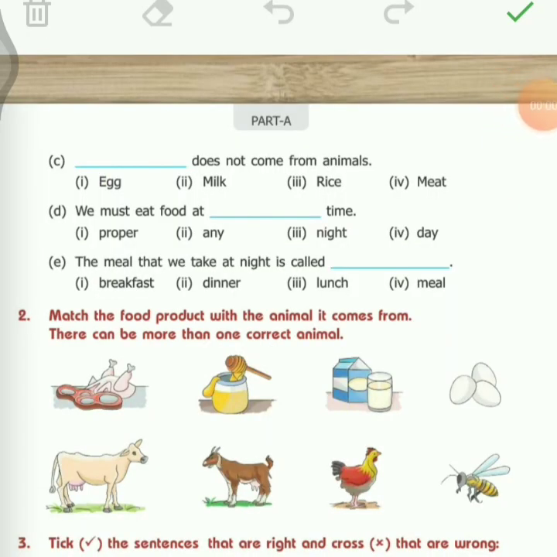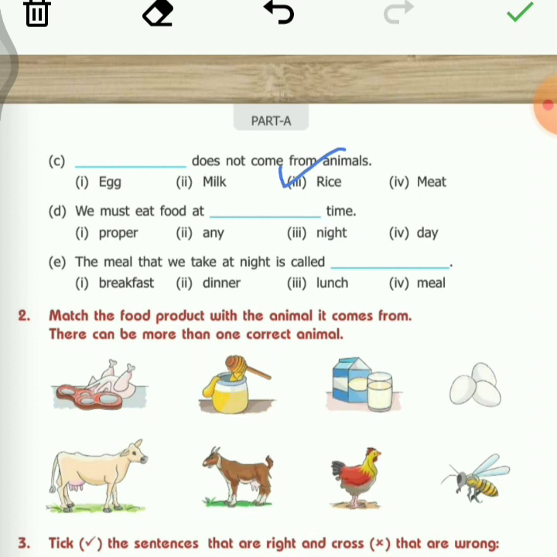Okay, so now let's have a look at the C part. Dash does not come from animals. Egg, milk, rice, or meat. Out of all the four, which one do we not get from animals? Egg, we get it from hen. Milk, we get it from cow. Rice. No, rice is not something that we get from animals. So we will put a tick on rice.